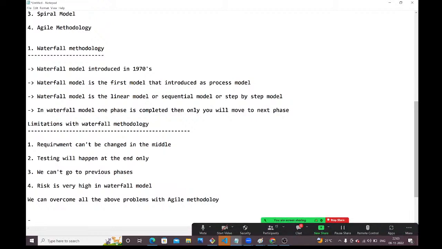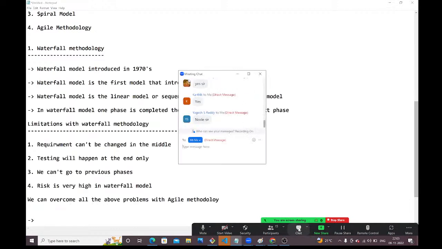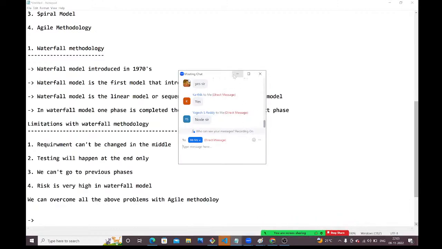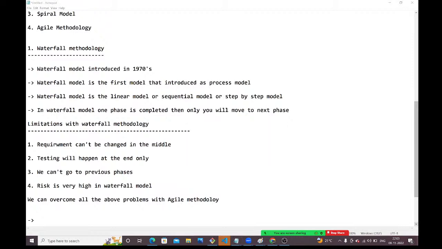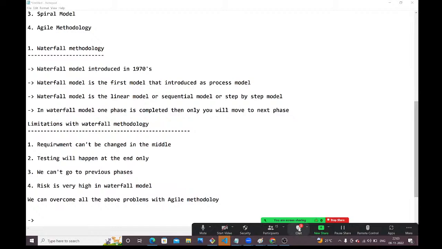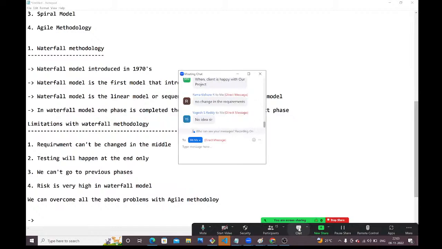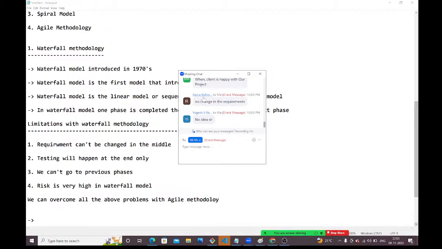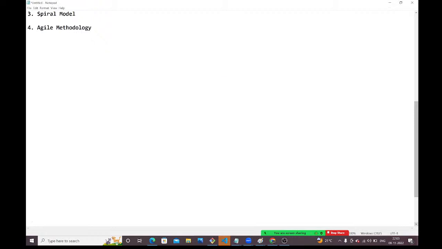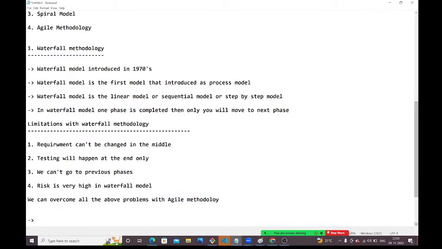See, guys, in Waterfall the client is not at all happy, right? Rama Kishore says: no changes in the requirement. Very good. If there are no changes in the requirement, then we can go for Waterfall.